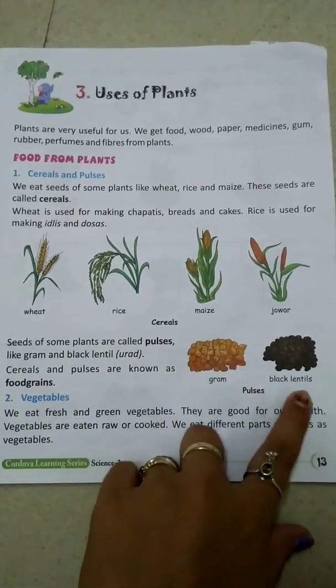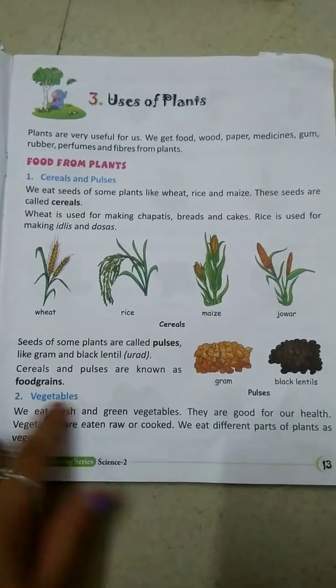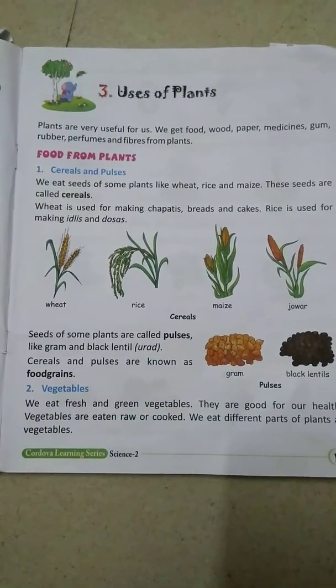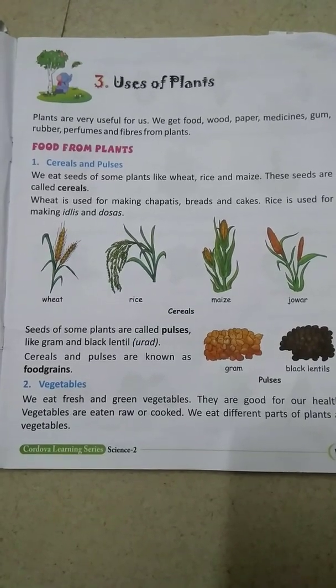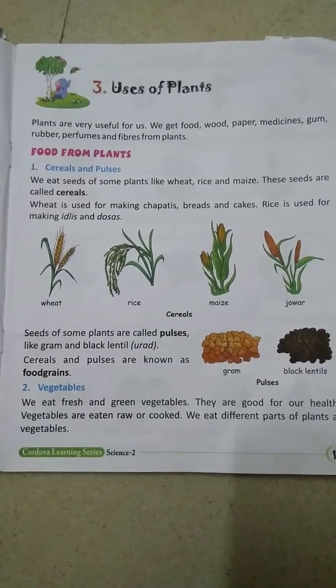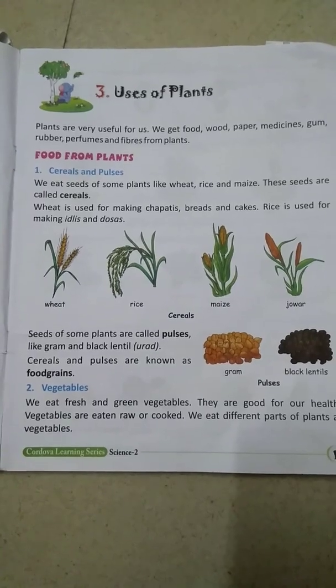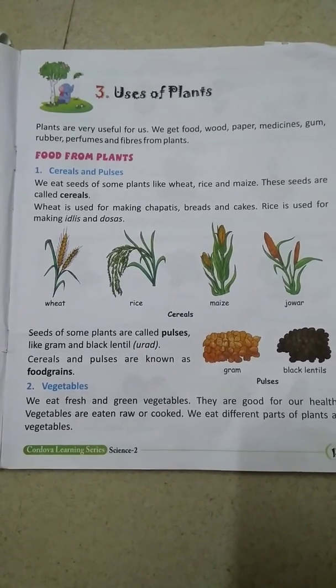Here pulses are given: gram and black lentil. Here I am explaining to you. Seeds of some plants are called pulses, like gram and black lentil. Gram means chane and black lentil means udad. Cereals and pulses are known as food grains.